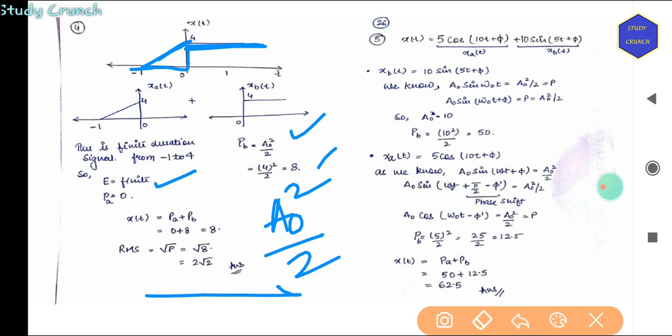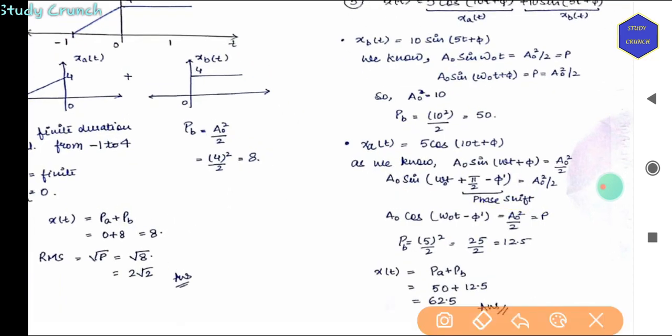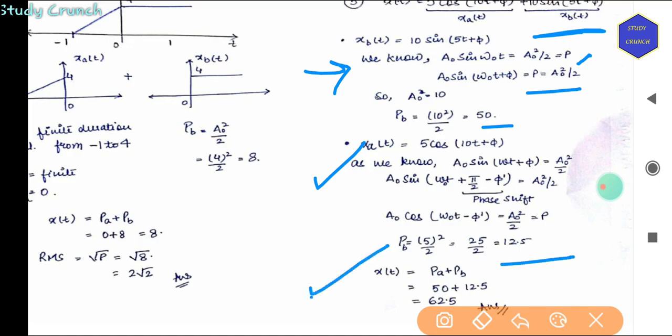Now 5 cos 10t plus 5, plus 10 sin 5t plus 5. So we have two signals. Again solving, first of all for x1, 10 sin 5t plus 5. So we know that a naught sin omega naught t has power a naught square by 2. Then again PB is equal to 10 square by 2, that is 50. Then we have the next signal, that is xb. So again solving similarly, we have 12.5. So PA plus PB will give us 62.5 as the answer. So this is a power signal.